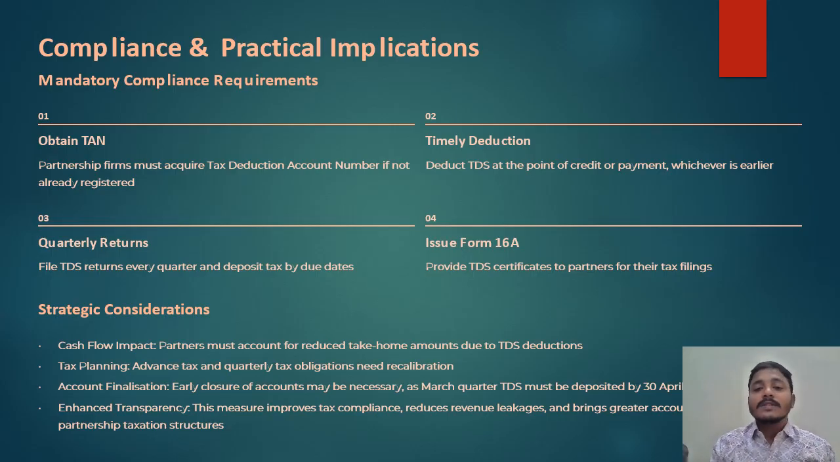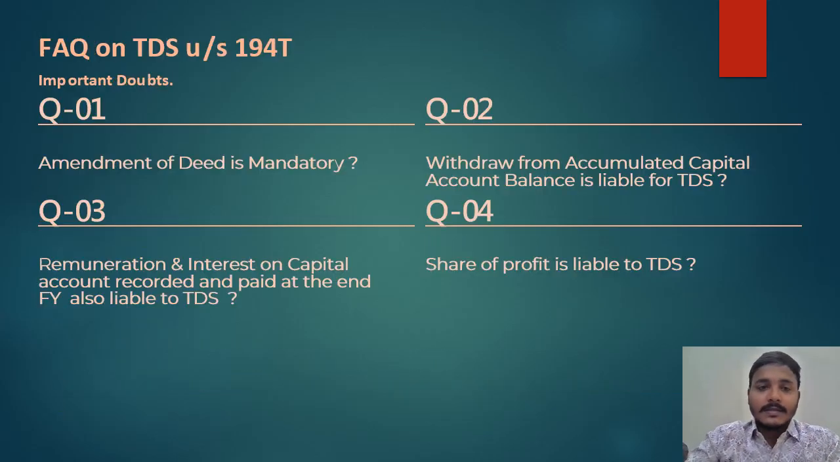So what about the bonus, what about the incentives, any payment by the partnership firm to the partner? In this case, you must check the credit date and payment date, whichever is earlier, and deduct the TDS. Okay, next, once they obtain the TAN and deduct the TDS, they must file the return quarterly and issue Form 16A to every partner. Now there are frequently asked questions, and many of you have questions related to section 194T.